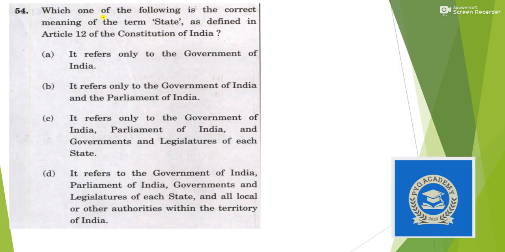Next, which one of the following is the correct meaning of the term State as defined in Article 12 of the Constitution of India? It refers only to Government of India? No. Only Government of India and Parliament?